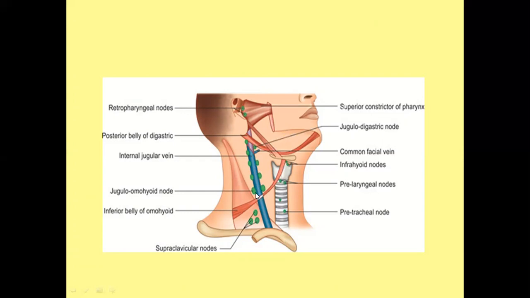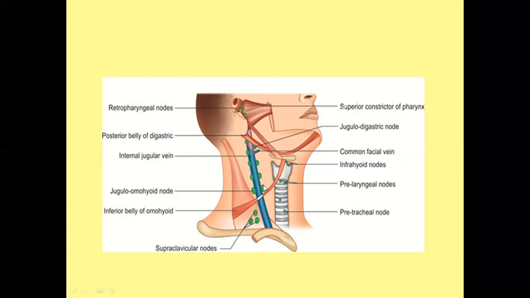At the omohyoid muscle and internal jugular vein, there is a junction where the jugulo-omohyoid lymph node is situated, and both lymph nodes lie above the omohyoid, so they are related to the superior deep cervical lymph node. Just below the omohyoid there is the location for the inferior deep cervical lymph node.